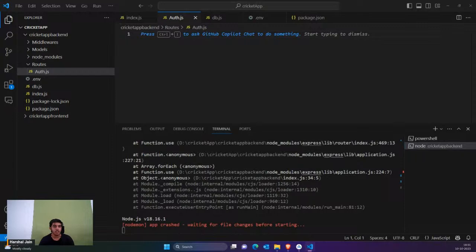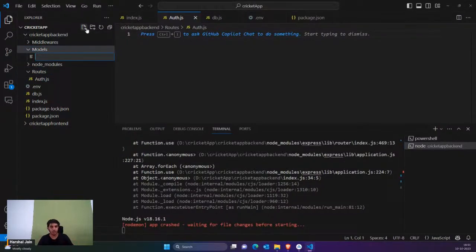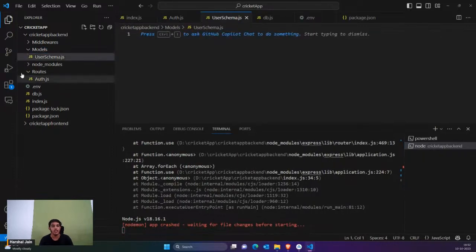First of all, we are going to have the user schema also. So inside the models, we are going to add the user schema. I'm simply going to name it userschema.js. So inside models, userschema.js, and here we are going to define the schema, that is the type of data which the user is going to have.